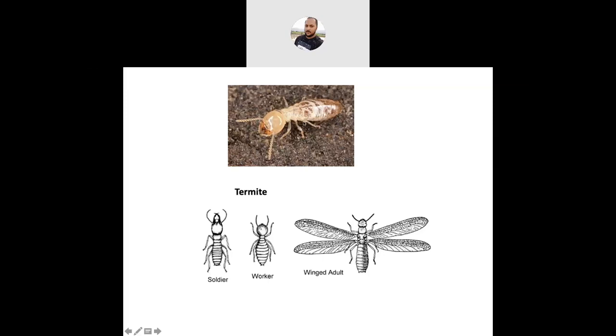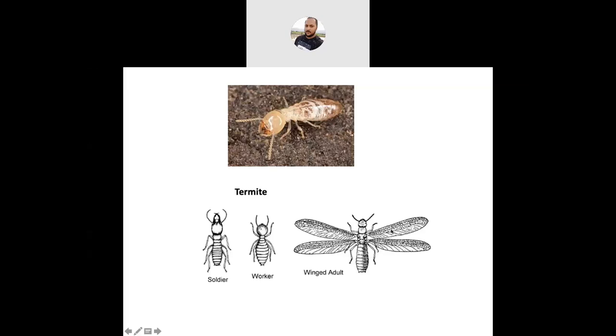Next important character, their compound eyes are present in alate form. Alate means winged form. Their compound eyes are present in alate form and absent in apterous form. Next, coming to the wing characters, definitely they have two pairs of wings in the reproductive caste. You will see in this photograph that the other two castes, soldier and worker, do not have wings, but the reproductive caste has two pairs of wings.